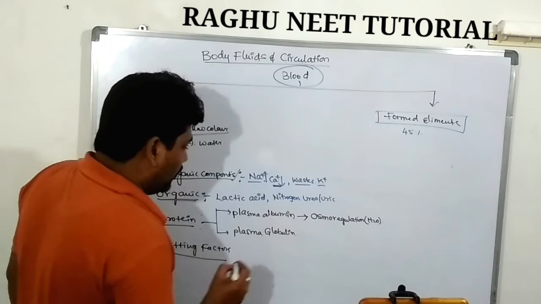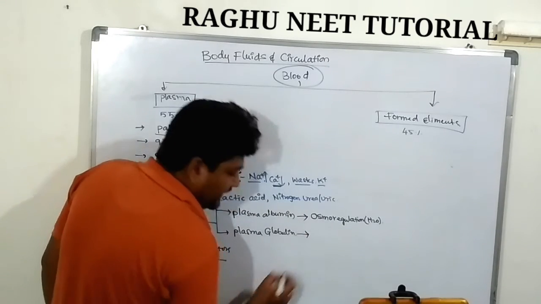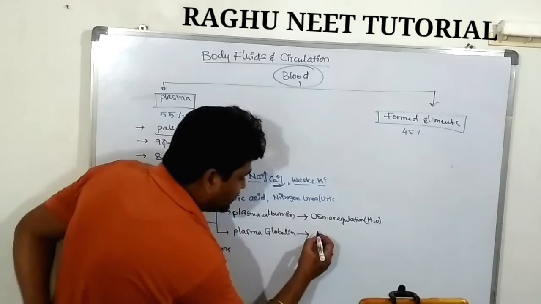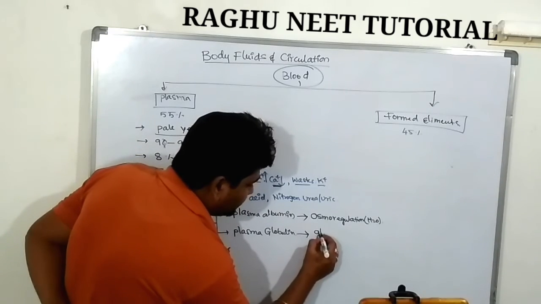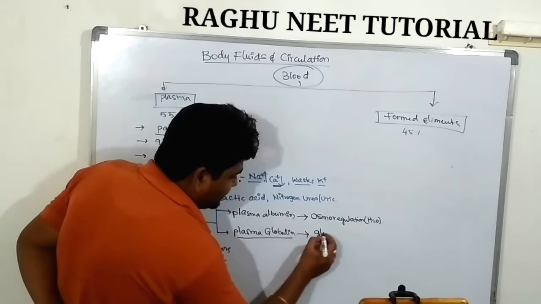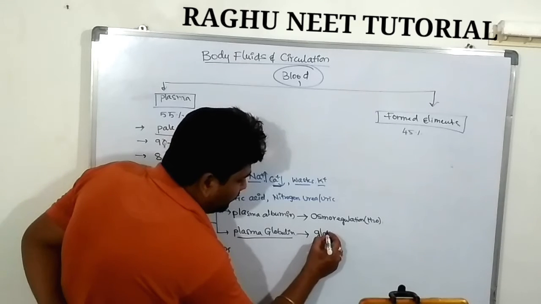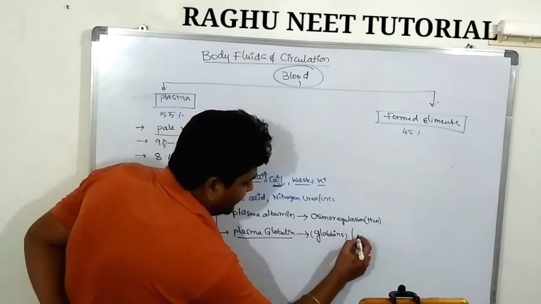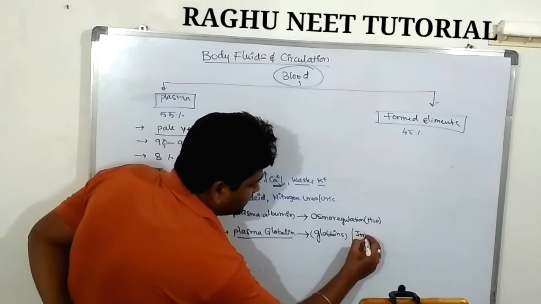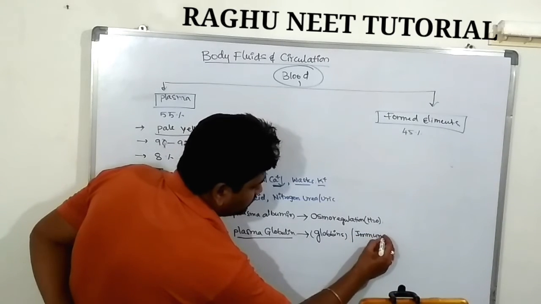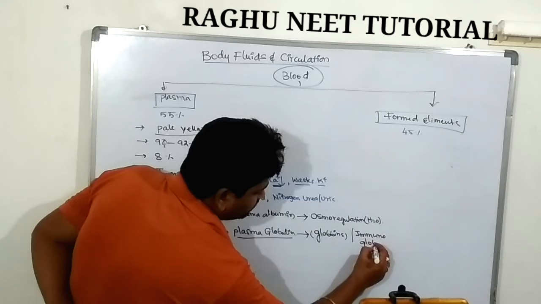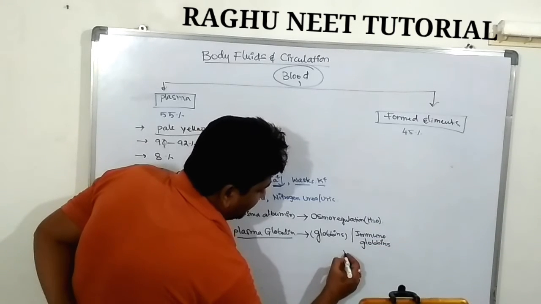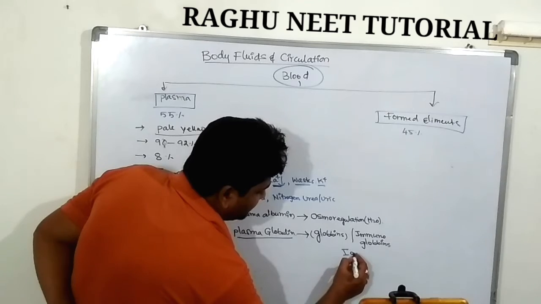Next one, plasma globulin. The plasma globulin acts like an immunoglobulin. It is the formation of globulins. These globulins are called immunoglobulins, Ig.